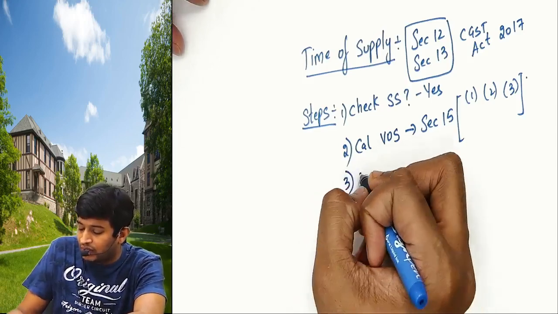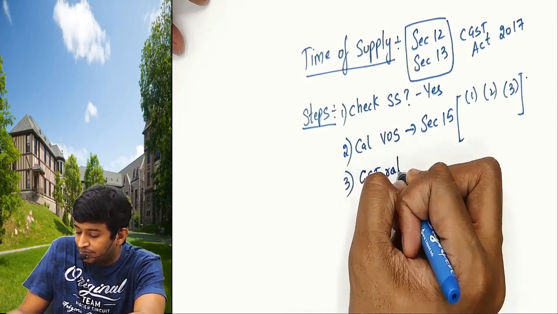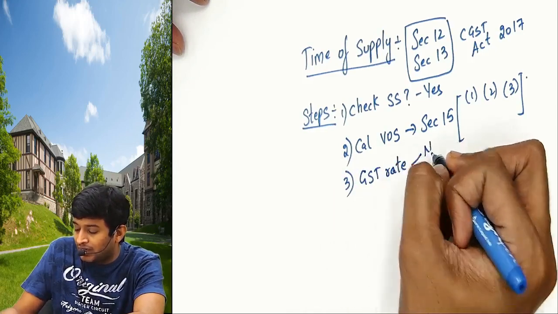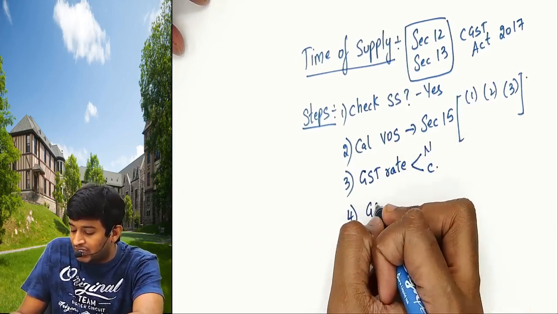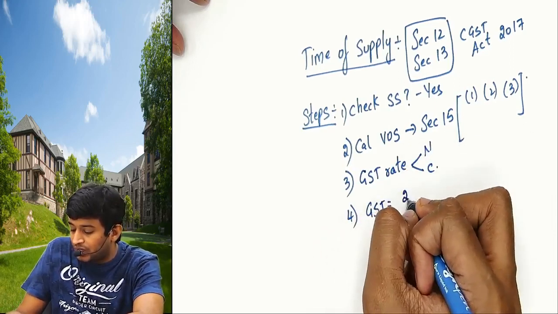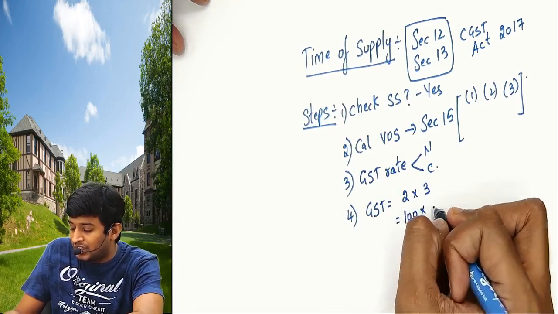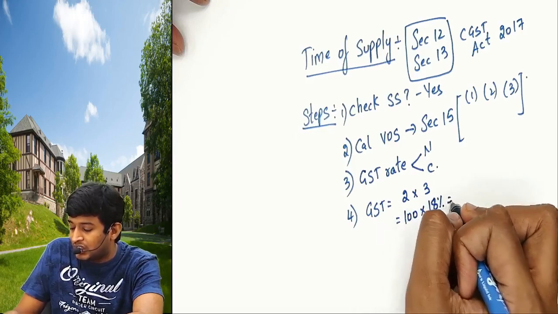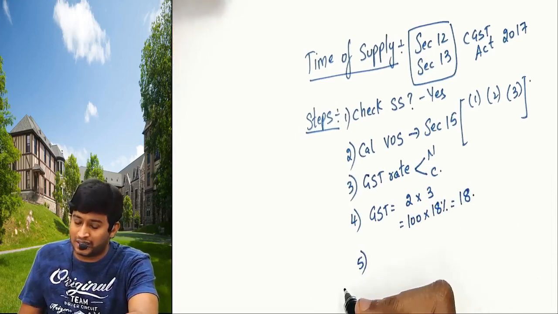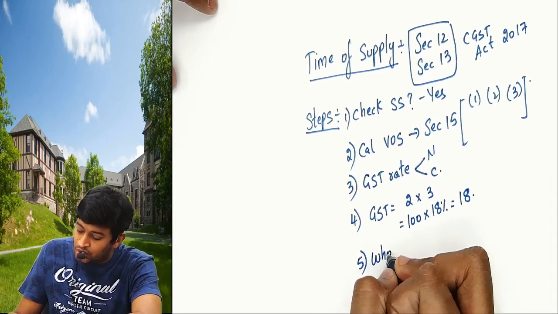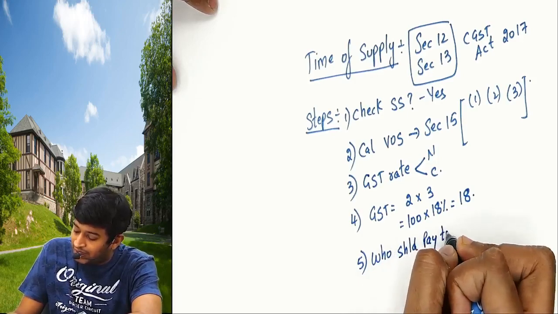Then we find out the GST rate, whether it's a normal rate or composite rate. Then we find out the GST value, that is 2 into 3. Value assuming 100, GST rate assuming 18%, GST value will be 18. Fifth question we will ask: who should pay that 18? To government.